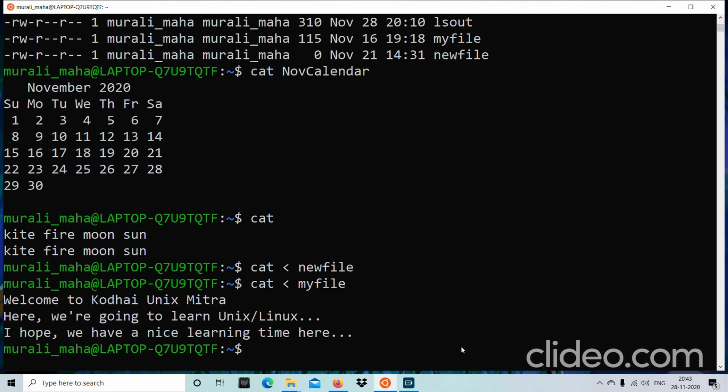Before concluding today's session, I would like to ask you one question. How do you list the files in a directory with the ls command, largest file first and the smallest file last? That is, the files should be in sorted order of file size, wherein the first would be the largest file, then the next smaller file, and the smallest would be the last. So in that order the files should be listed. And how do you reverse that order also?